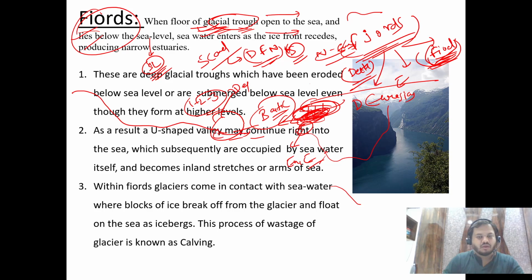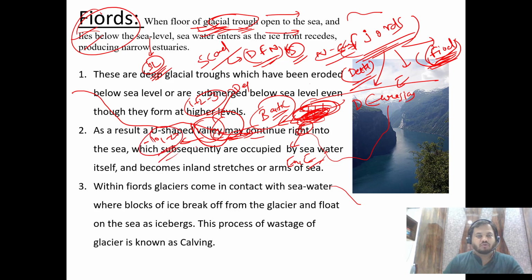So they are just meeting the sea. But when a glacier reaches here, it erodes to an even deeper level. This is mean sea level, so the elevation here would be -10, -20.